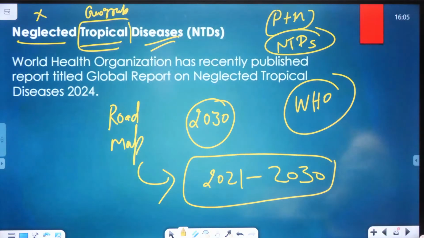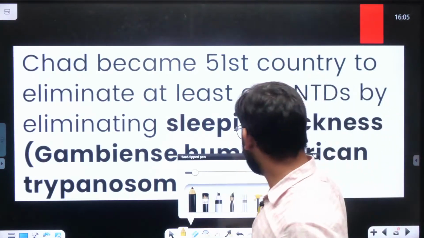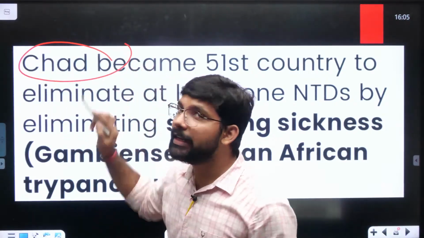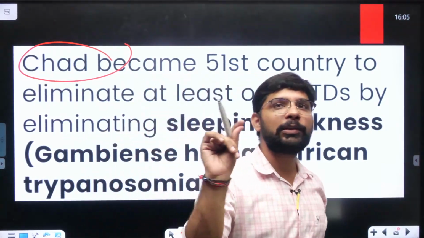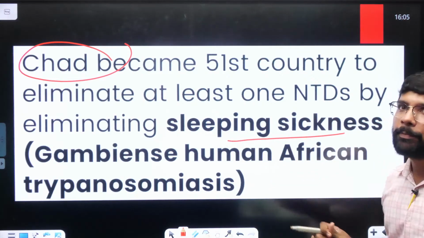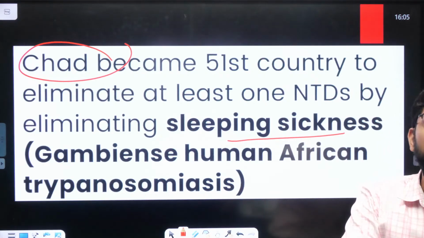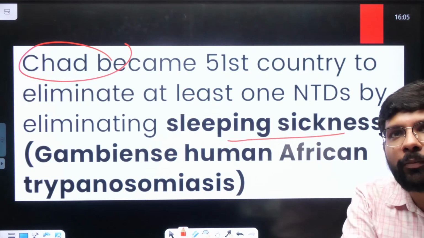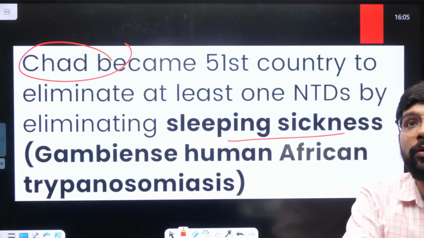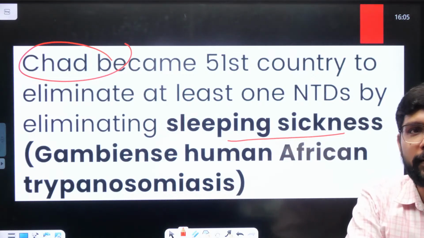And recently Chad became the 51st country that at least eliminated one neglected tropical disease, that is the sleeping sickness. Chad became the 51st country in the world which at least removed one NTD, that is the sleeping sickness.